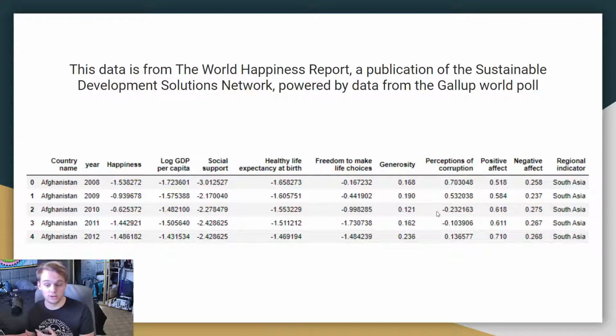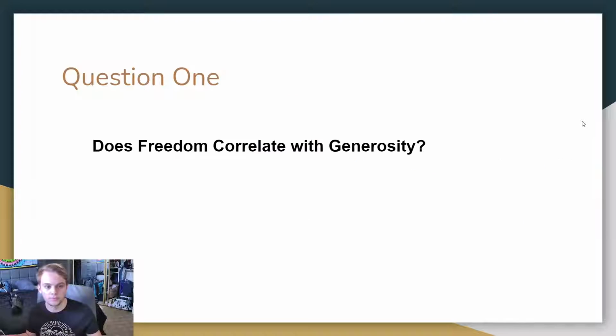First things first, here's our data set. It's the World Happiness Report, which comes from Gallup. It's pretty straightforward. I feel like all the variables are pretty self-explanatory. I threw out positive and negative effect, and I added regional indicator. And the rest of these, you can read them and have a pretty good idea of what they are.